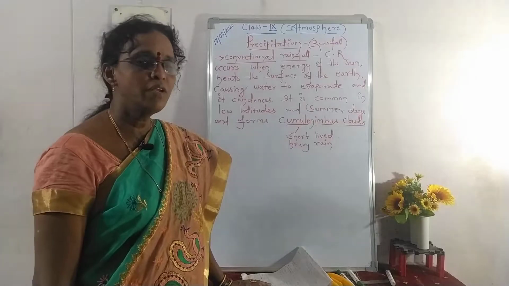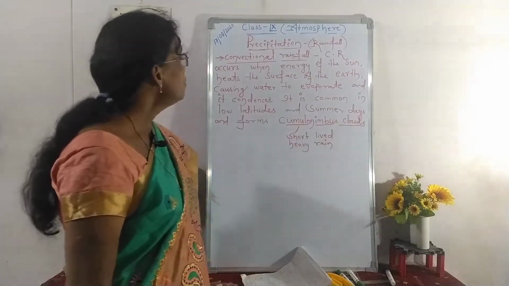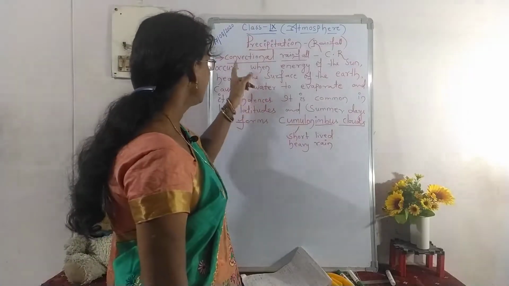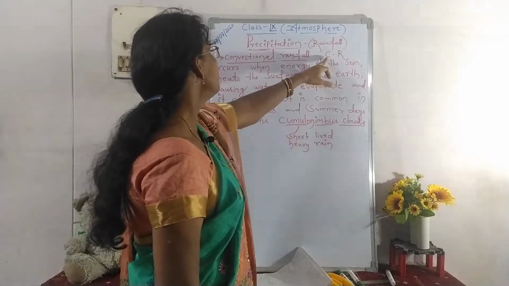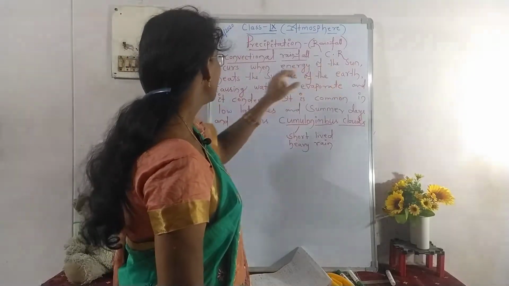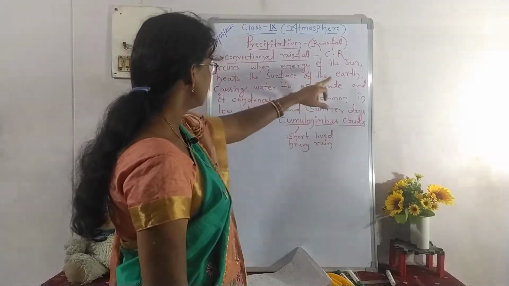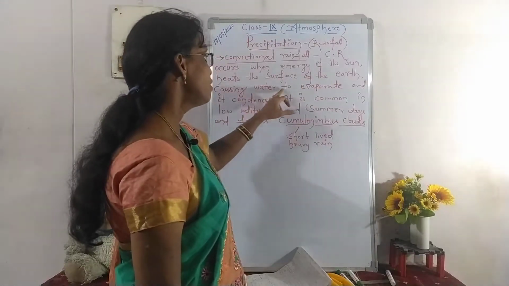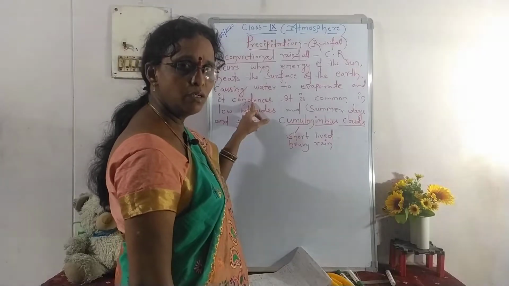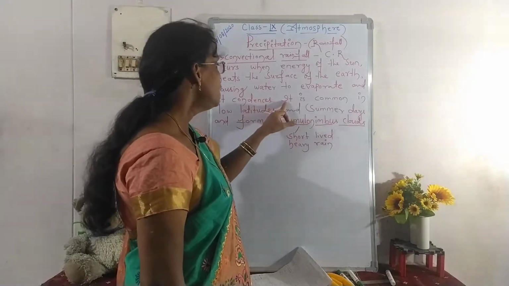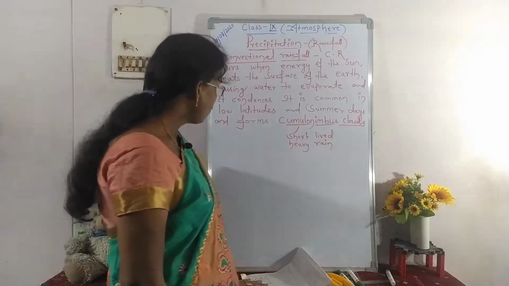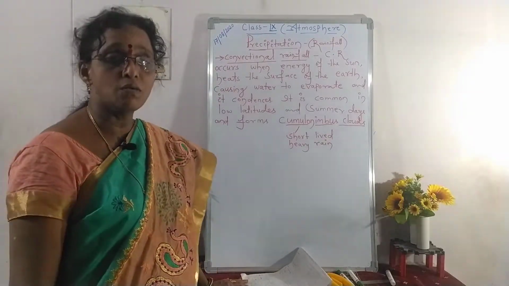The first type of rainfall is convectional rainfall. This is the definition of convectional rainfall, write it down. Convectional rainfall occurs when the energy of the sun heats the surface of the earth, causing water to evaporate and it condenses, forming into clouds. It is common in low latitudes and summer and forms cumulonimbus clouds.